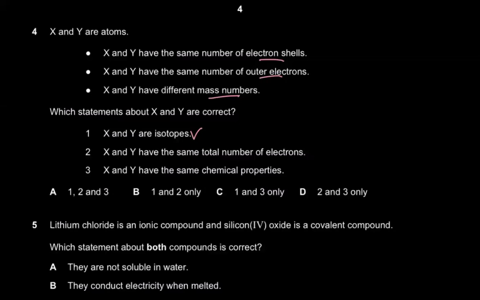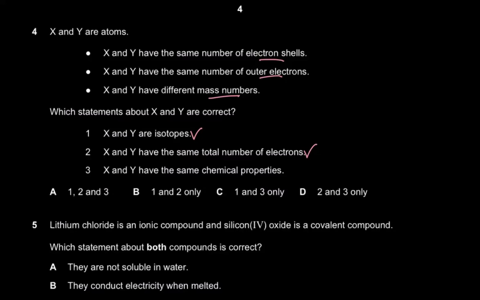So one is right. Number 2 says X and Y have the same total number of electrons. Yes, they have the same total number of electrons. They're atoms, they're not ions. Both have the same number of outermost electrons and the same number of electron shells, so the total number of electrons must be the same as well.